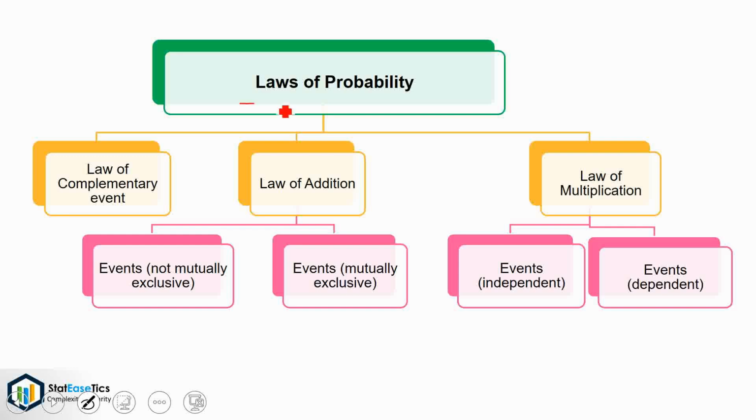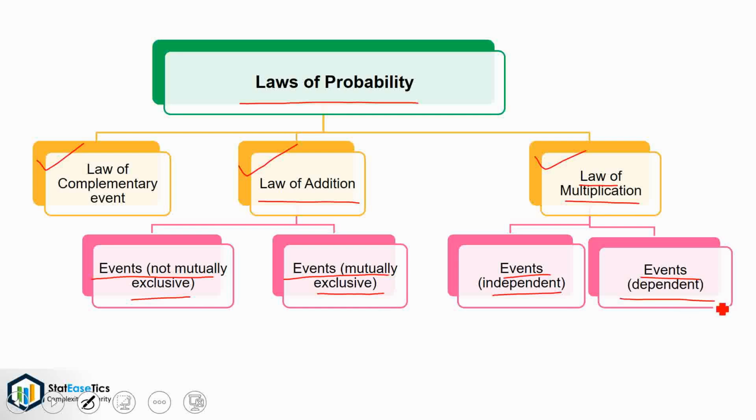Now, let's see laws of probability. There are three laws. The first is law of complementary event, then law of addition and law of multiplication. Law of addition consists of two cases: when the events are not mutually exclusive and when the events are mutually exclusive. Also, law of multiplication has two cases: when events are independent and events are dependent. Let's discuss them in detail.